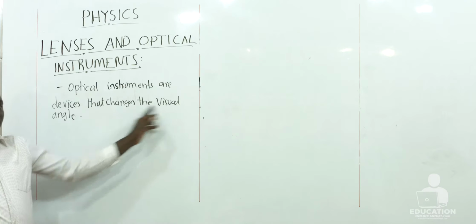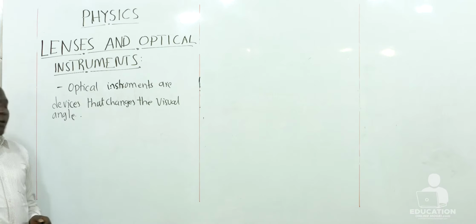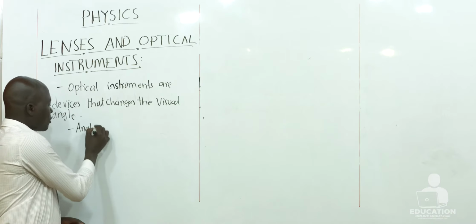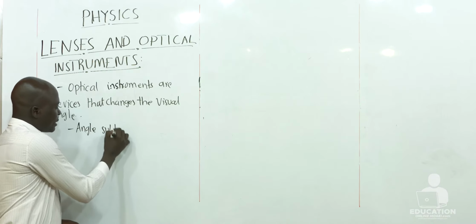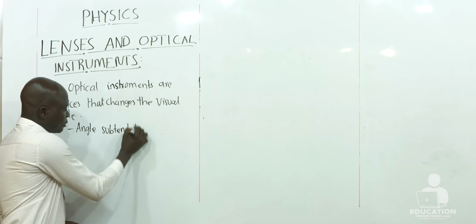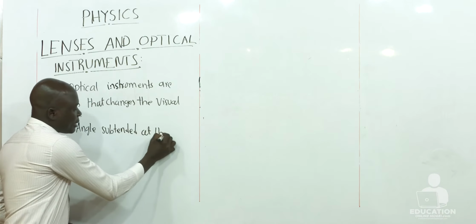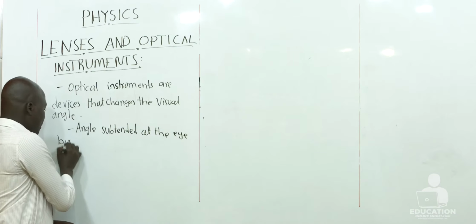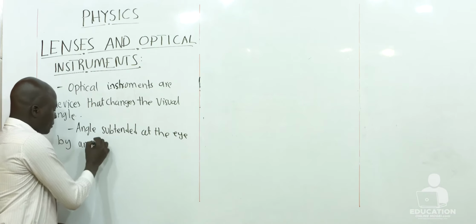And when we talk about visual angle, we mean the angle that is subtended at the eye by an object.